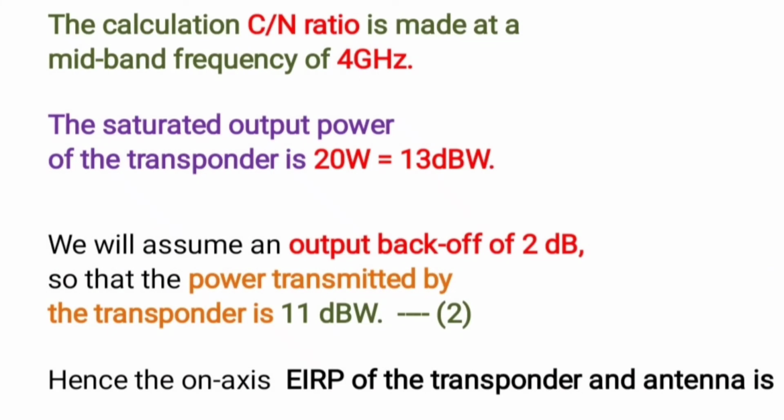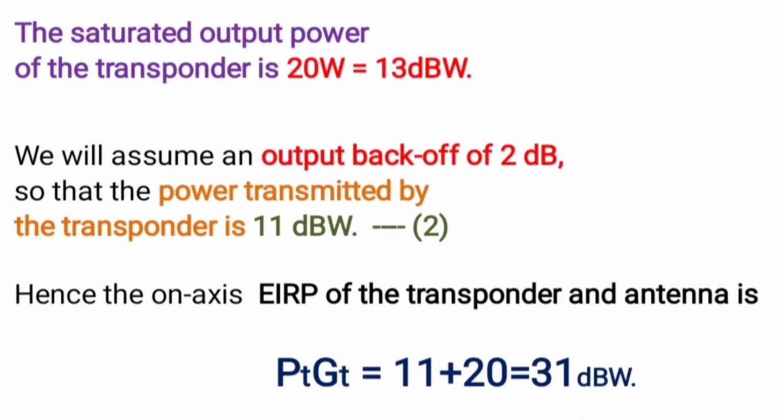The saturated output power of the transponder is about 13 decibel watts. We will assume an output backoff of 2 dB, so the power transmitted by the transponder is 13 decibel watts minus 2 dB output backoff. Therefore, the total transmitter power is about 11 decibel watts, which is the second equation. Hence, the on-axis EIRP of the transponder and antenna is PT GT, that is equal to 11 plus, as we already know, the antenna has a gain of 20 decibels. So 11 plus 20 is equal to 31 decibel watts.